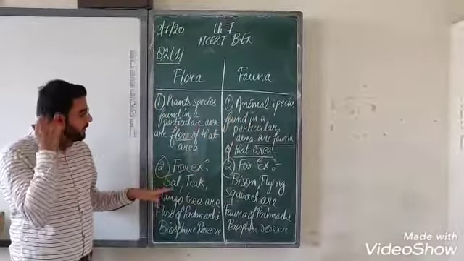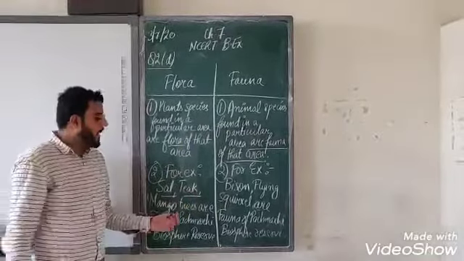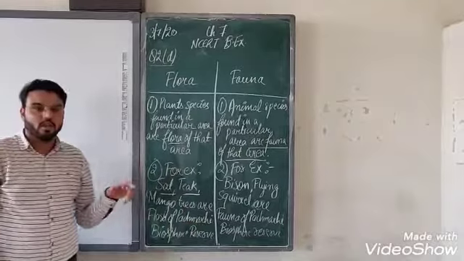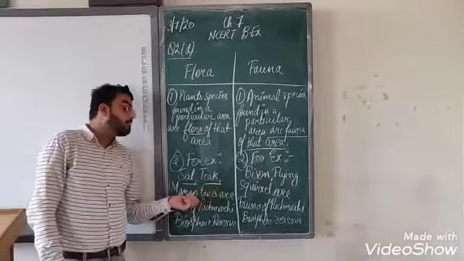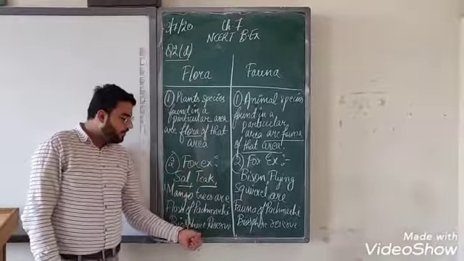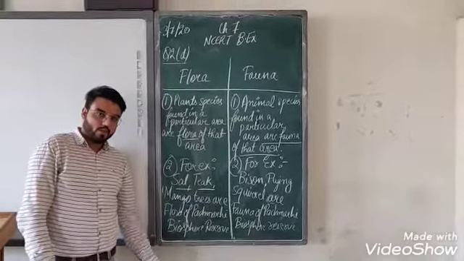Okay. Now, if we talk about examples, sal, teak, mango trees are the flora of Panchmani Biosphere Reserve. In Panchmani Biosphere Reserve, sal trees, teak trees, mango trees are found naturally. So they are the flora of Panchmani Biosphere Reserve. Got it?